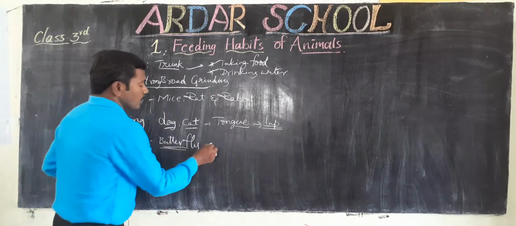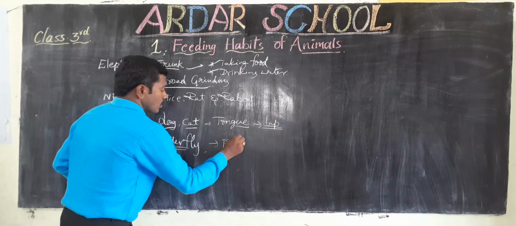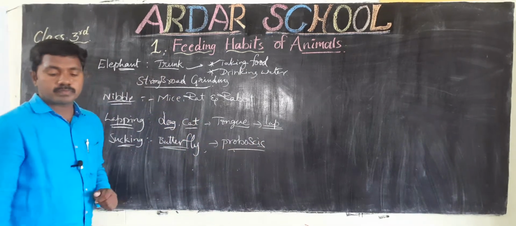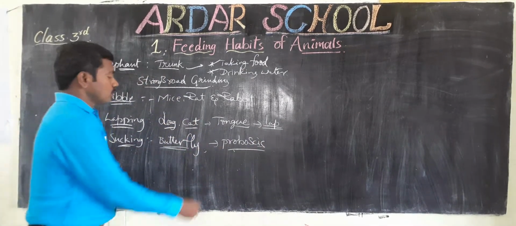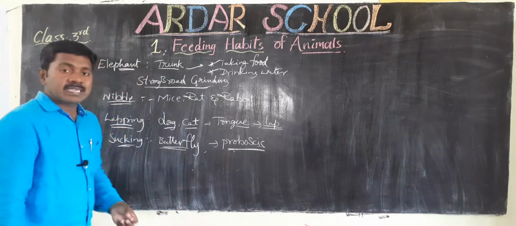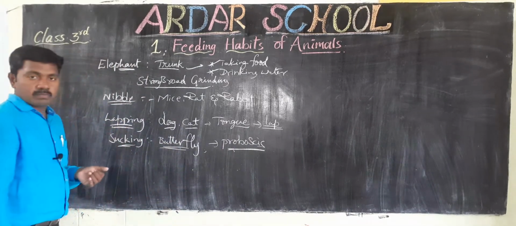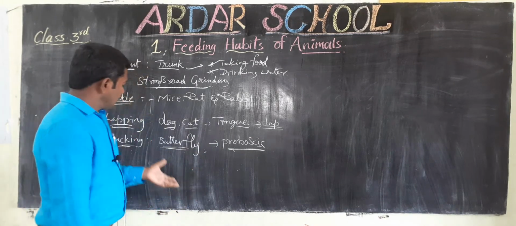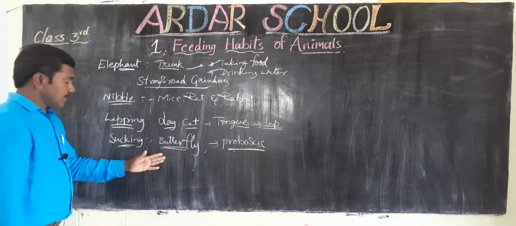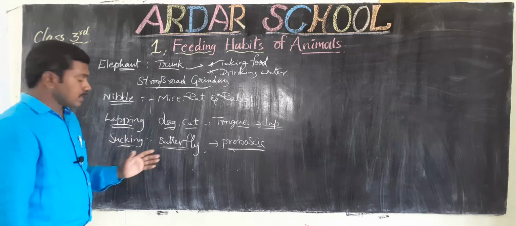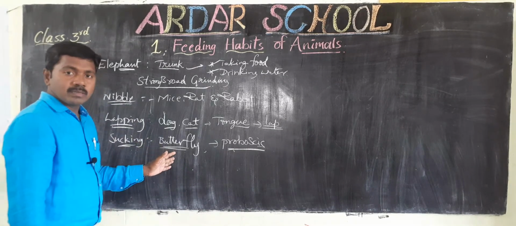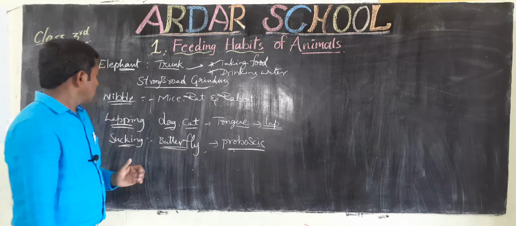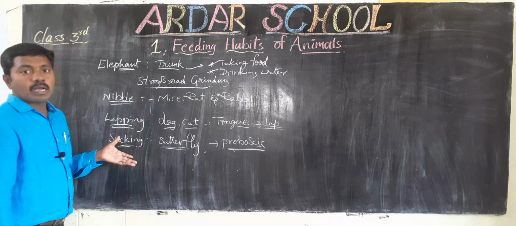It is called the proboscis. Okay, children. With the help of the proboscis, it can suck the food material, the nectar. Some mosquitoes also bite and suck the blood from animals. This is the feeding habits of the animals.